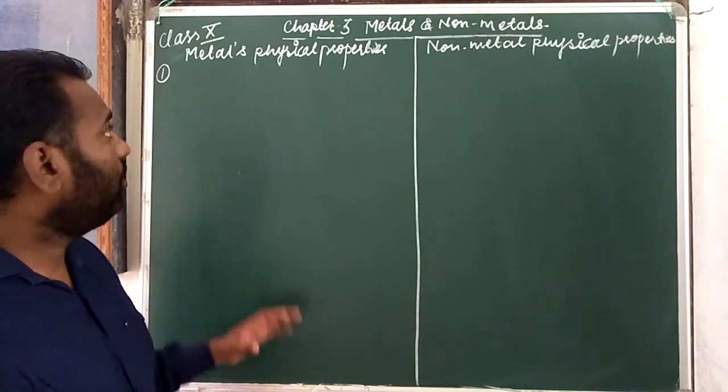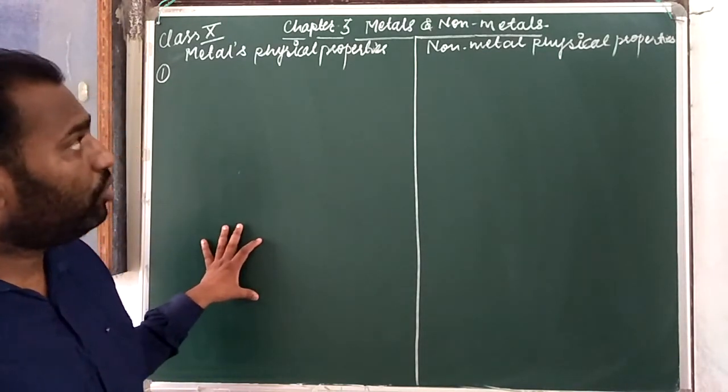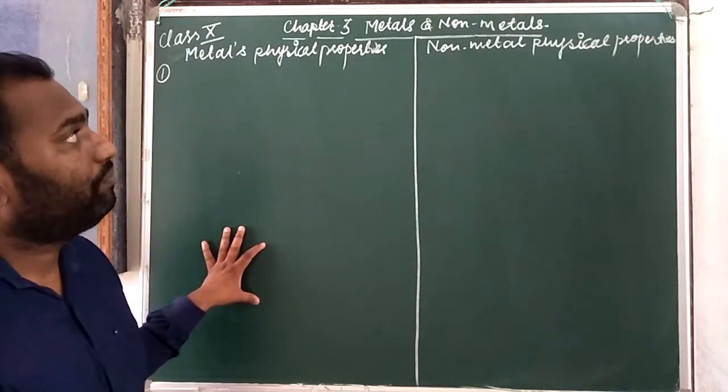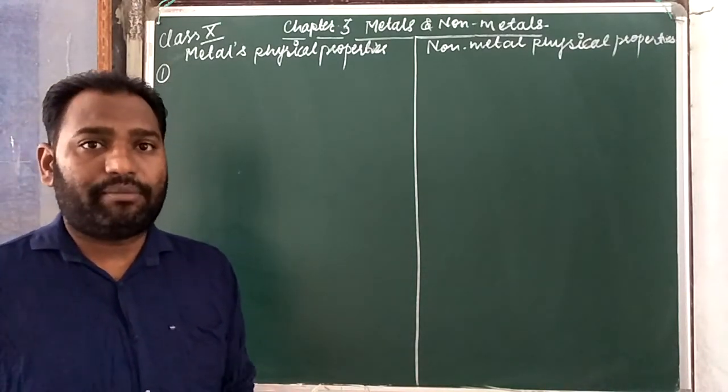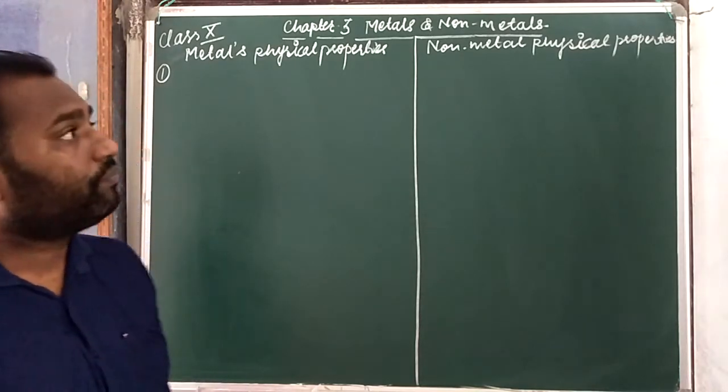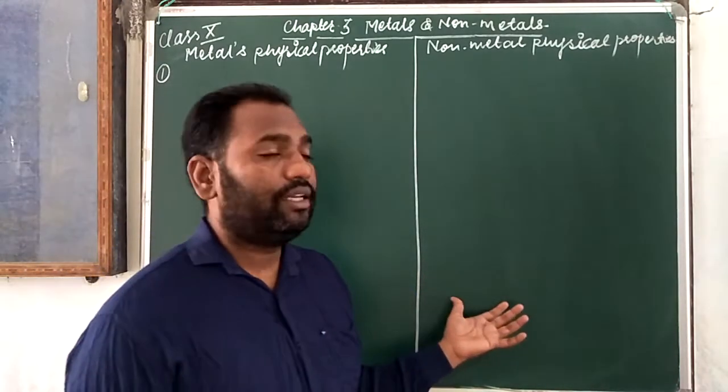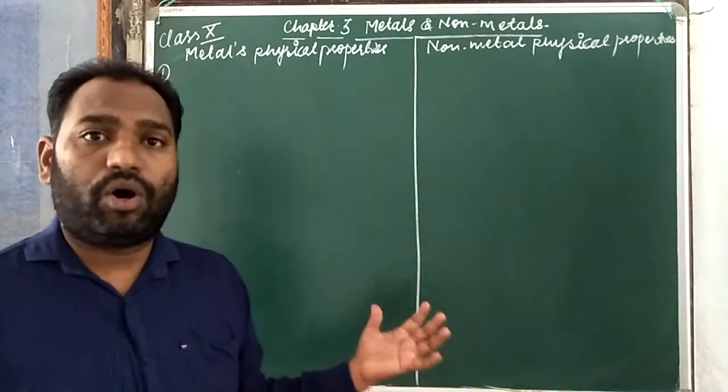You know which metal is the most abundant in the earth, that is aluminum. Aluminum is the metal which is the highest in abundance in our earth, and among non-metals, the highest in the earth crust is oxygen.